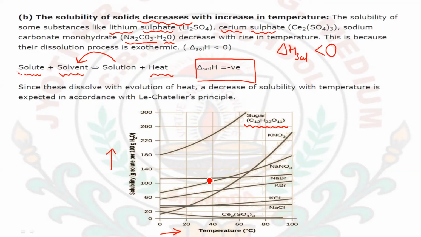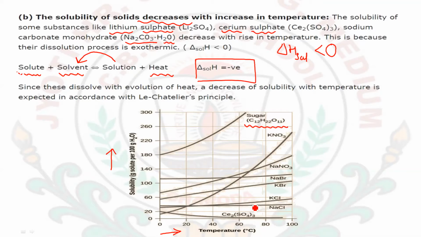For NaBr, what I can say is that it is constant. No increase or no gradual increase is seen there. It is a straight line. Okay. For KBr, also nearly a straight line is there. For KCl and NaCl also, they are not having that much effect on their solubility with the temperature.